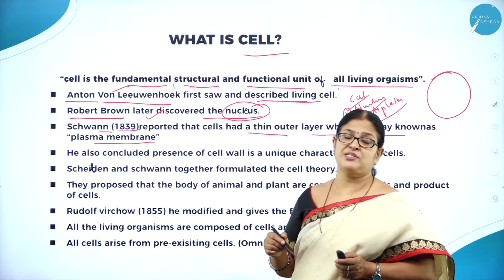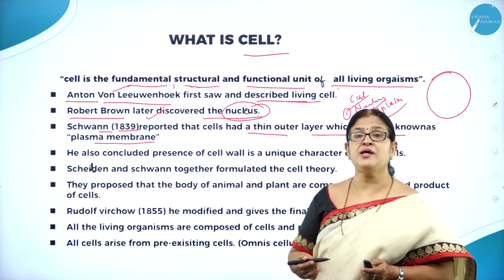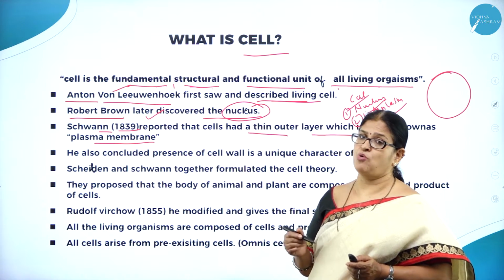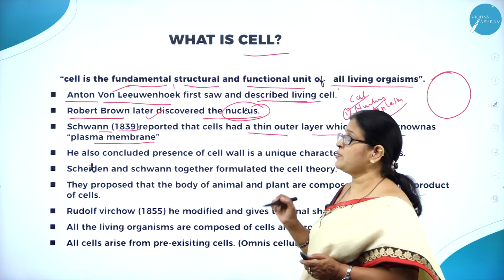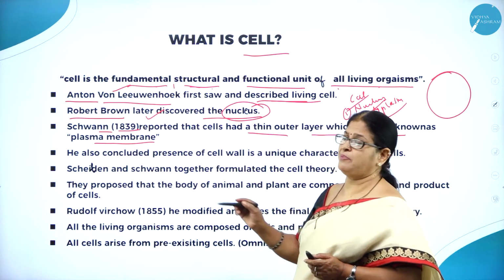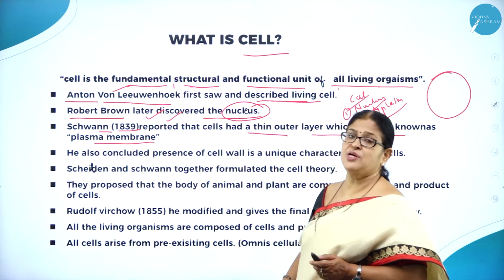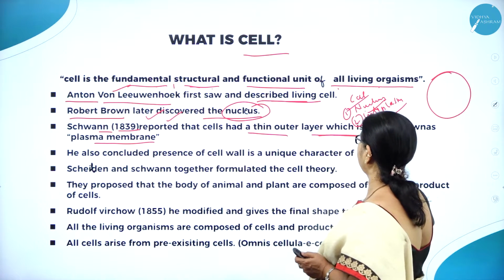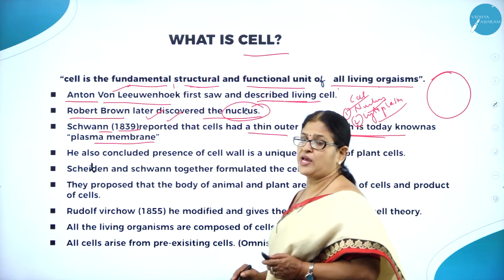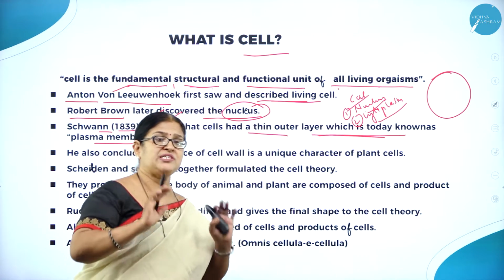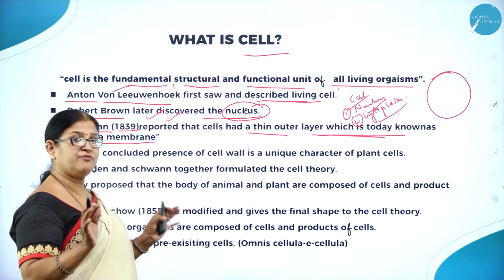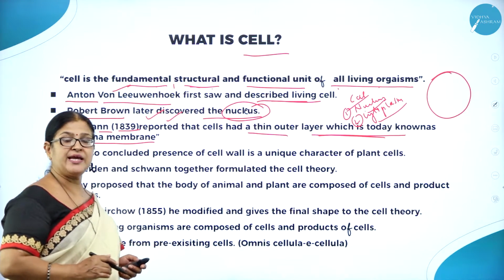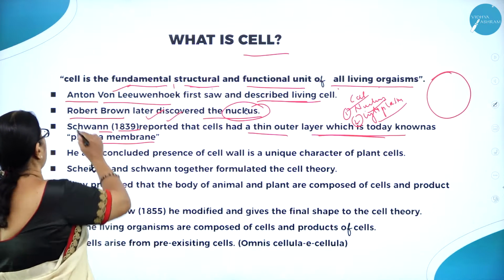In an animal cell, we use the word plasma membrane, and in a plant cell, it is called the cell wall. This acts as the boundary of the cell.